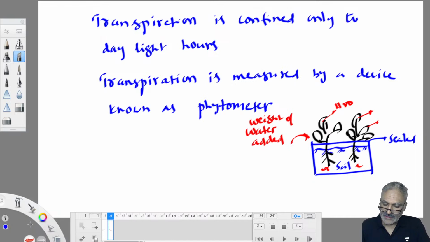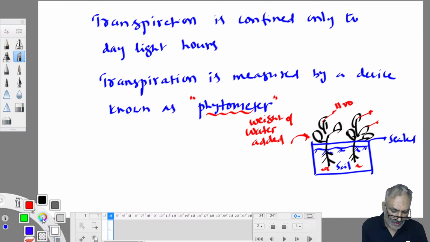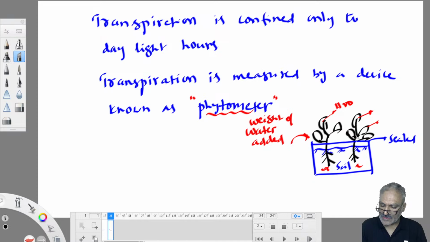Anyway, that much idea of the phytometer is more than sufficient. Now, to make a comparison of which plant transpires more water and which transpires less, it all depends on what type of plants we grow. Because we are all human beings, each person's water consumption is different. All of us do not consume the same amount of water. In the same way, plants don't consume the same amount of water. Some draw more water, some draw less.